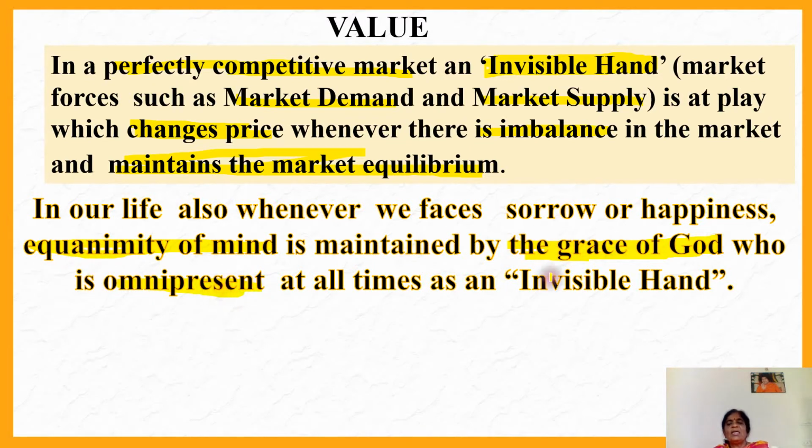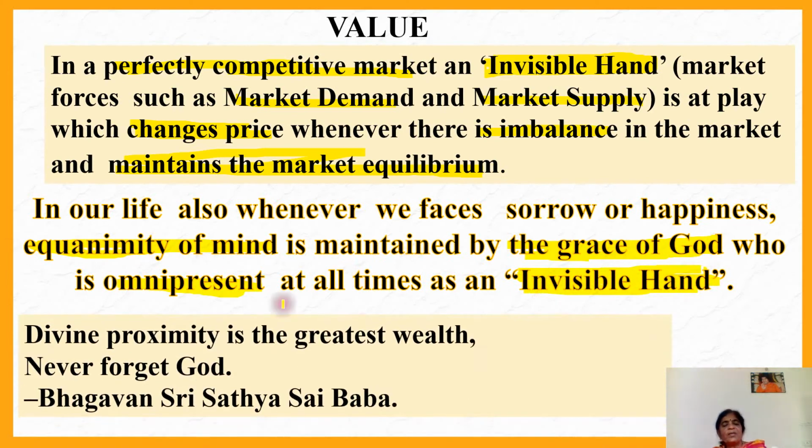He is with us as an invisible hand, because we can't see Him, but He always operates in our lives and protects us, as long as we think of Him, remember Him, and pray to Him. It doesn't matter whatever religion we belong to, our prayer to that Almighty God always protects us and maintains the equanimity of mind in all circumstances, at all times, thereby keeping us in peace.